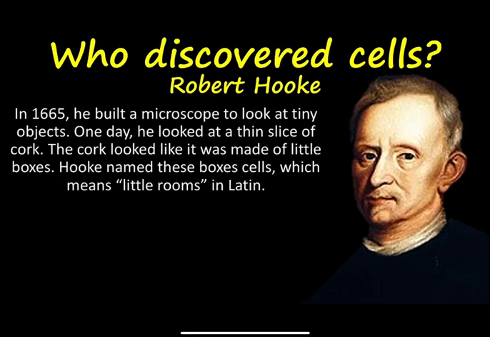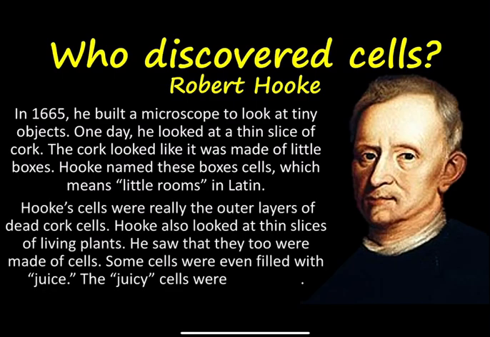In 1665, Robert Hooke built a microscope to look at tiny objects. One day, he looked at a thin slice of cork, a cork like you would find on top of a glass bottle. The cork looked like it was made of little boxes. Hooke named these little boxes cells, which means little rooms in Latin. Hooke's cells were really the outer layers of dead cork cells.